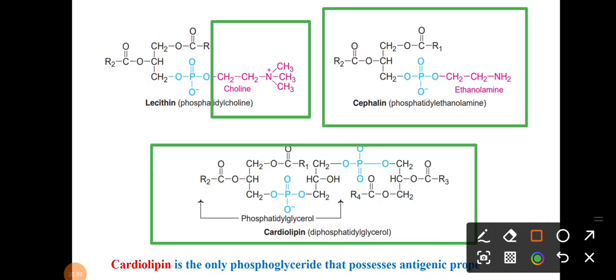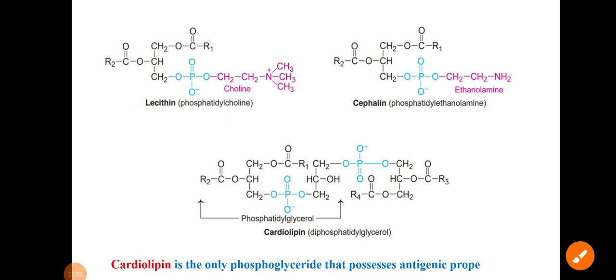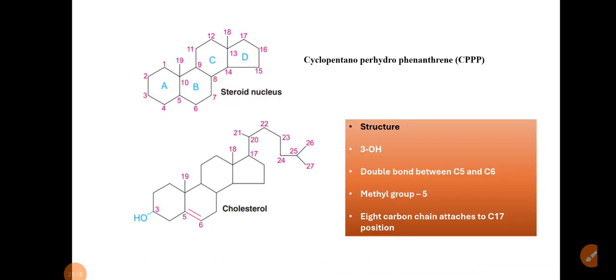So that is your cardiolipin, and it is very important. Cardiolipin is the only phosphoglyceride that possesses antigenic property. Here is a spelling mistake in the slide, that is property. Cardiolipin is the only phosphoglyceride having antigenic property.